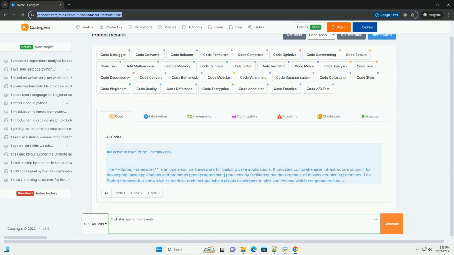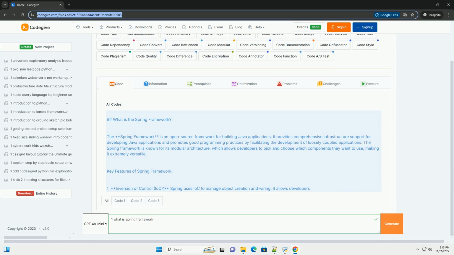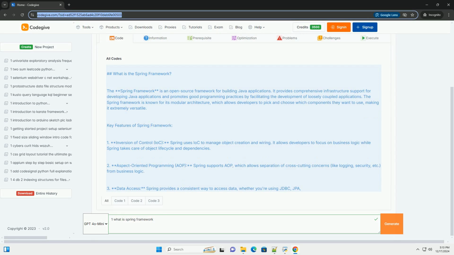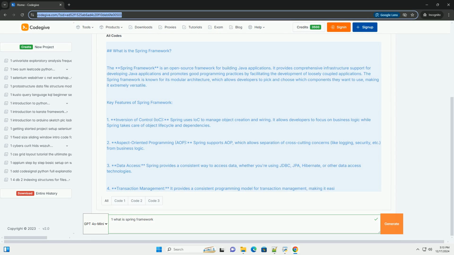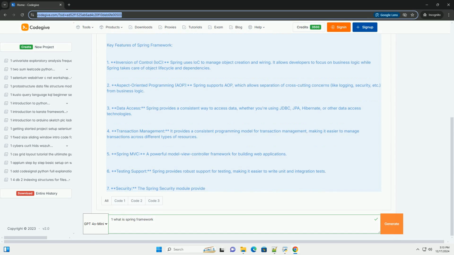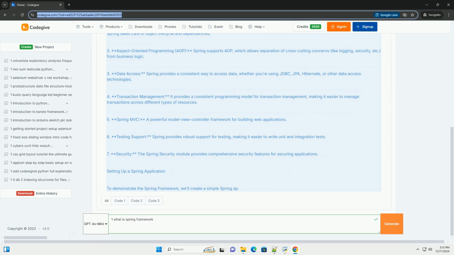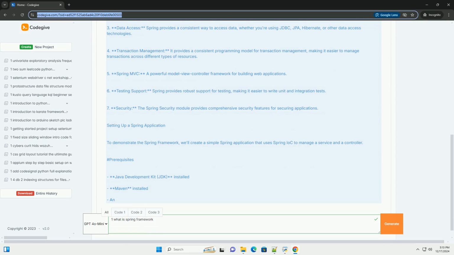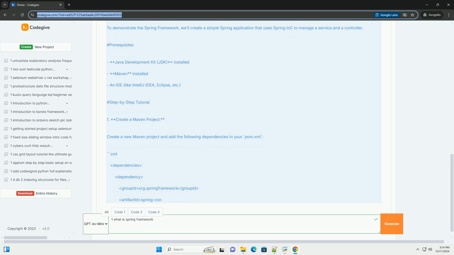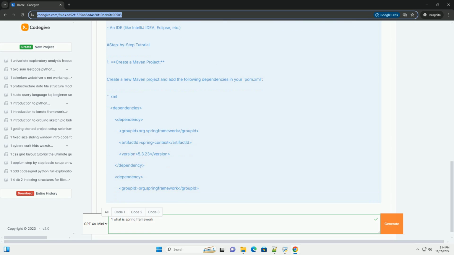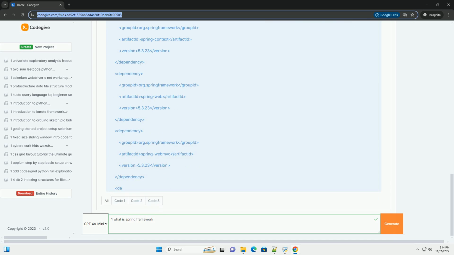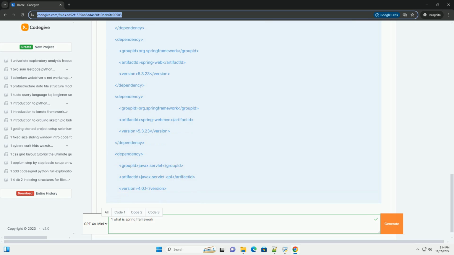What is the Spring Framework? The Spring Framework is an open-source framework for building Java applications. It provides comprehensive infrastructure support for developing Java applications and promotes good programming practices by facilitating the development of loosely coupled applications. The Spring Framework is known for its modular architecture, which allows developers to pick and choose which components they want to use, making it extremely versatile.